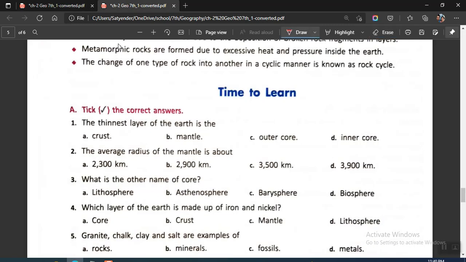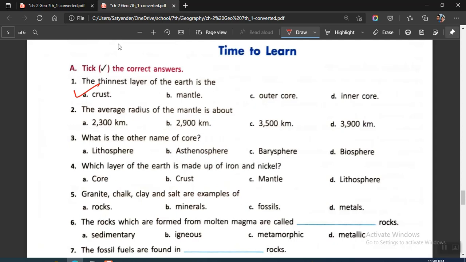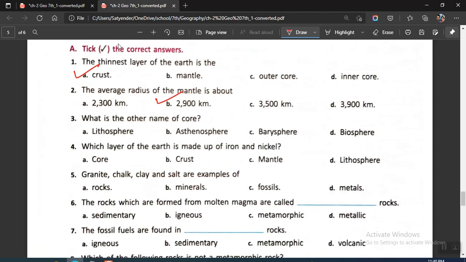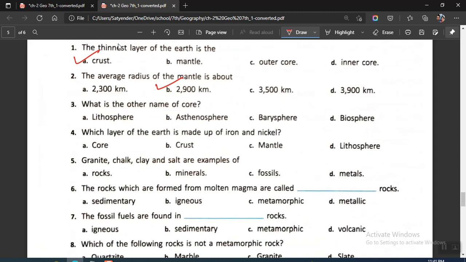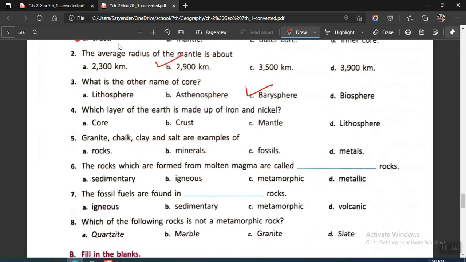First one is MCQ. The first question says the thinnest layer of earth is, you will be writing the answer as crust. Second one says the average radius of the mantle is about, this is directly given in the book, that is 2900 kilometers. Question number 3 says what is the other name of core? It is given directly in your book, in the paragraph related to core. It is given as barysphere.